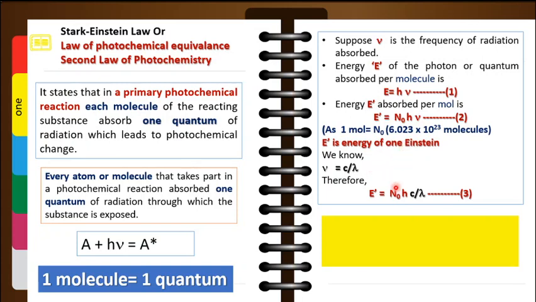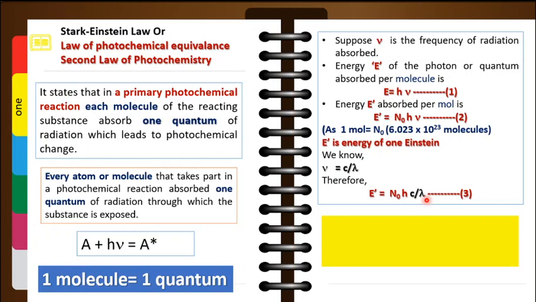And you can rewrite this equation in the form of wavelength also and wave number also. In terms of wavelength, the equation becomes E prime is equal to N0 hc by lambda. And if you write it in terms of wave number, 1 upon lambda is nu bar, or wave number. So you can write E prime is equal to N0 hc nu bar, which will be the equation for the energy of one Einstein in terms of wave number.